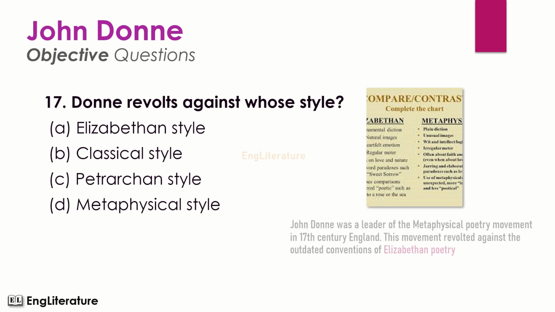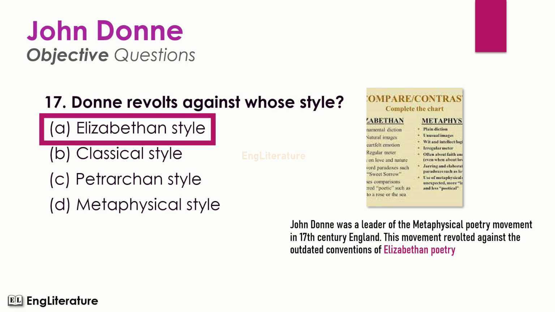Donne revolts against whose style? John Donne was a leader of the metaphysical poetry movement in 17th century England. This movement revolted against the outdated conventions of Elizabethan poetry. So the right answer is number A. Donne revolts against Elizabethan style.